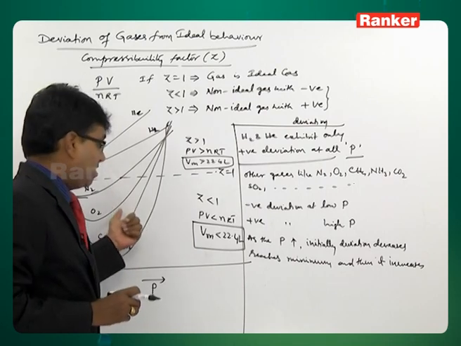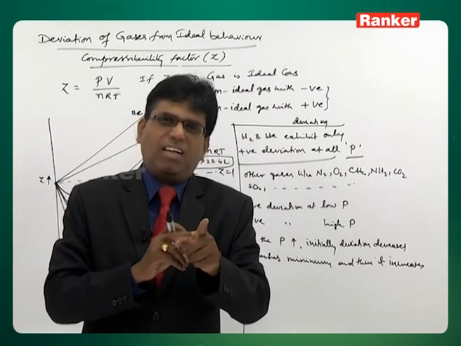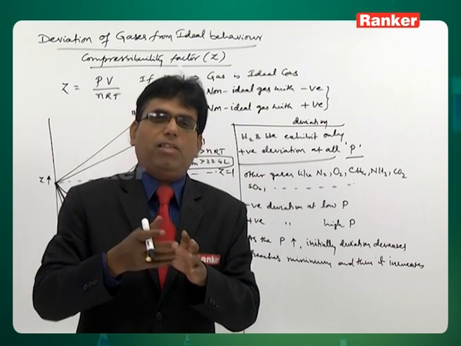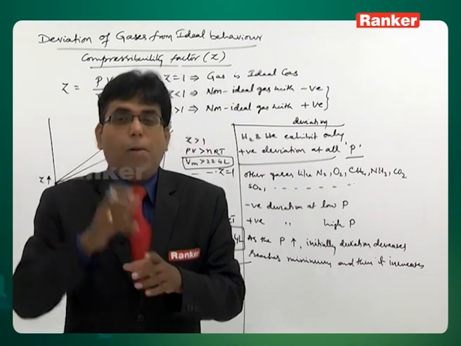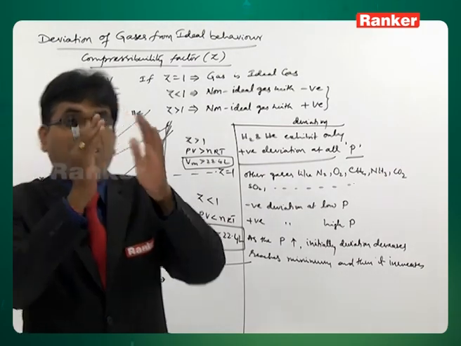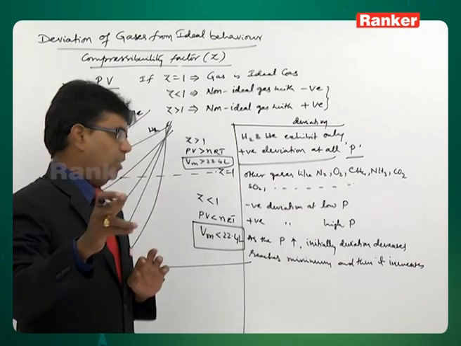If we could neglect intermolecular attractions, the gas equation PV = 1/3 mNc² would hold good. But as molecular size increases, intermolecular attraction increases, and that is the reason they show negative deviation.